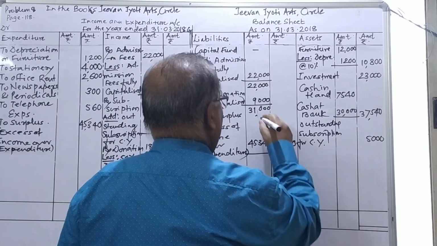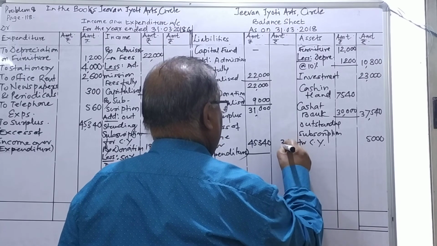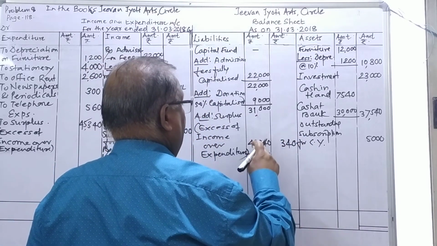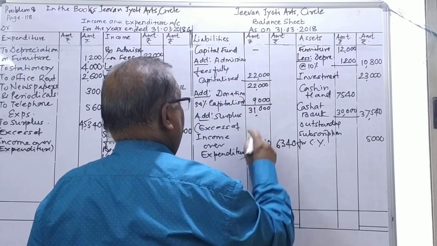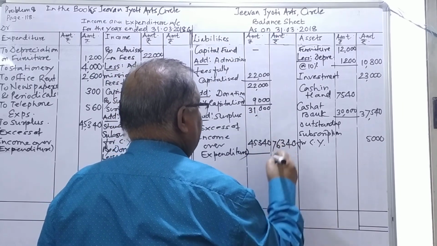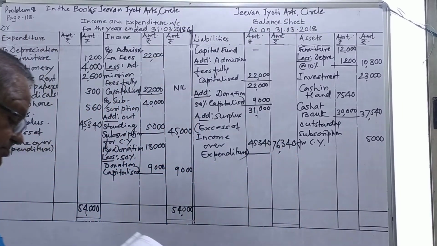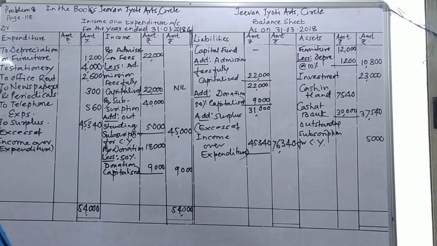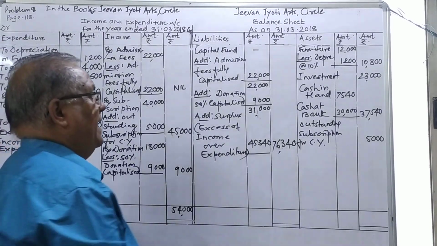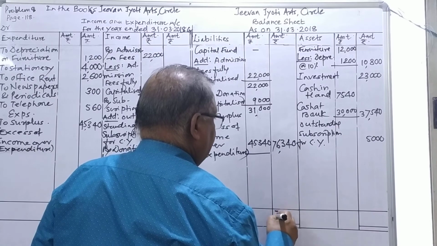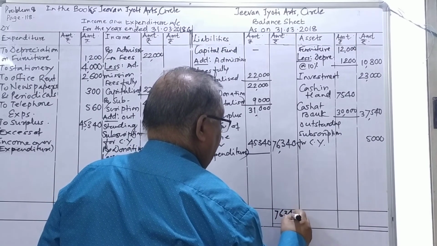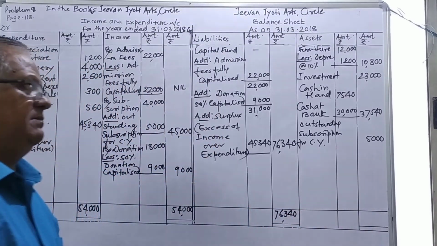First is 0 there. Next is 4 and 3. 4 plus 5 plus 1 is 6 there. And 4 plus 3 is 7. So 76,340 is the total of the addition of that surplus, and this is the only one figure, so I'll take here 76,340 on the liabilities side. So simple problem.